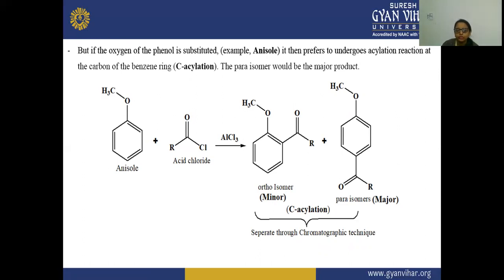So this anisole is reacting with this acid chloride in the presence of the strong Lewis acid, and there is a formation of two products, minor and major. The para is the major product, and the ortho isomer is the minor product, and you can separate them by the chromatography technique.